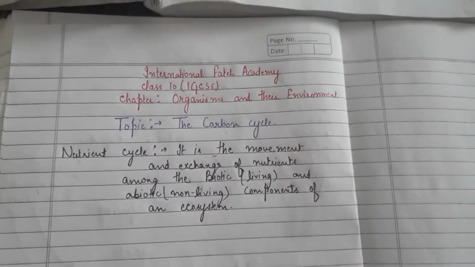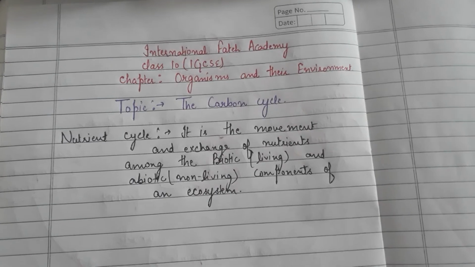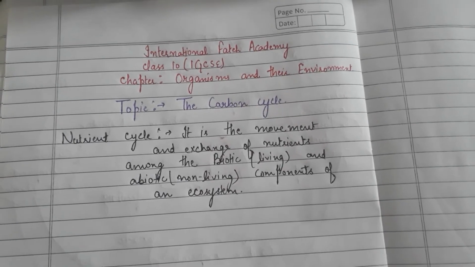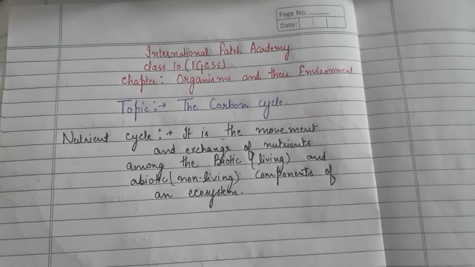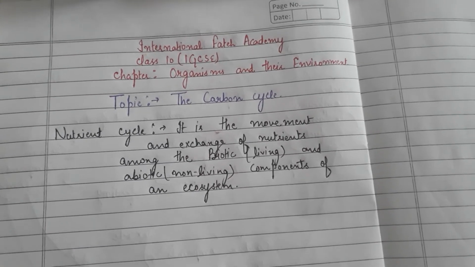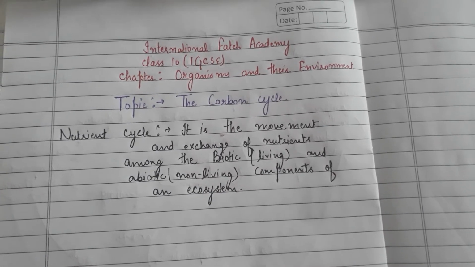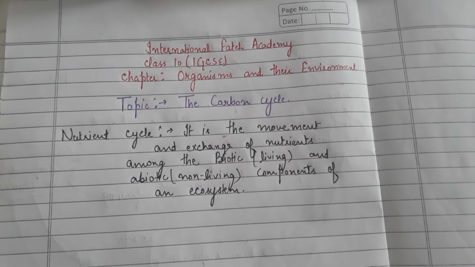That how a single nutrient it gets exchanged and it moves along a certain cycle among the different components of an ecosystem. It helps us, or it helps the nature to maintain the balance of the nutrients.